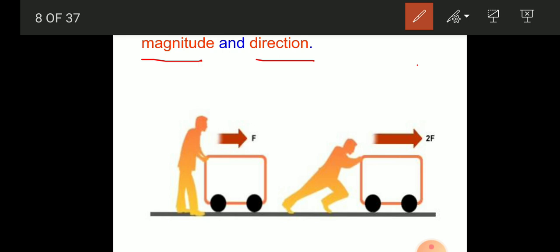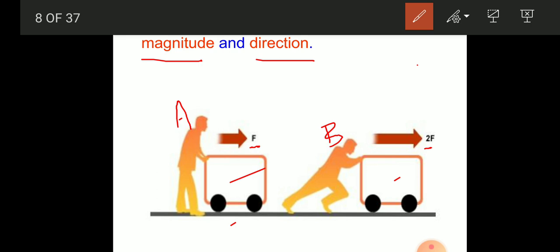For example, here you can see two examples we have taken, a person A and person B. So you can see both are the same box, where the weight is the same. So here in the first scenario, you can see person A is applying a force F, and in the second scenario, you can see person B is applying a force 2F, that means double the force of the first one, right?